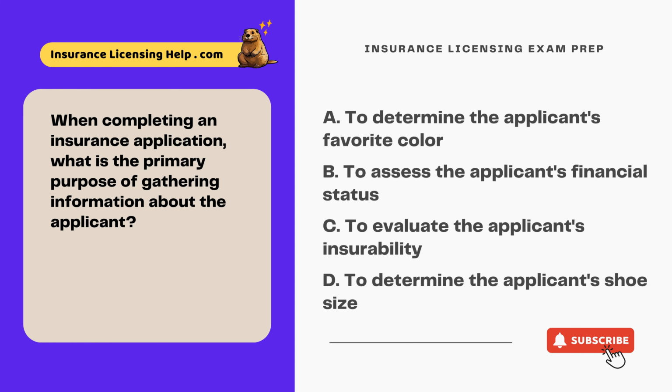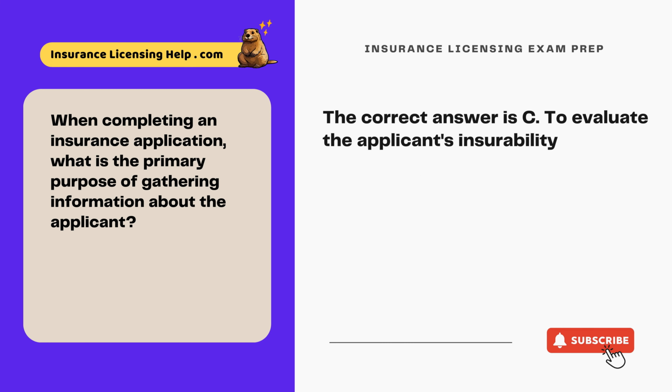When completing an insurance application, what is the primary purpose of gathering information about the applicant? A. To determine the applicant's favorite color. B. To assess the applicant's financial status. C. To evaluate the applicant's insurability. D. To determine the applicant's shoe size. The correct answer is C. To evaluate the applicant's insurability.